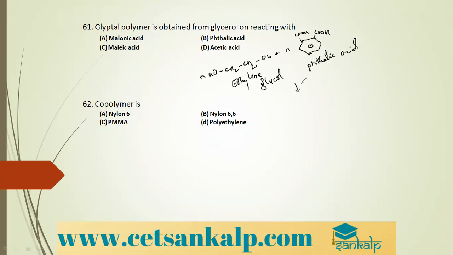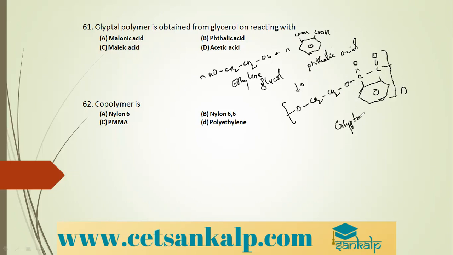They are subjected to polymerization. What we get is O, CH2, CH2, O, then C double bond O, with a benzene ring, and again C double bond O, and this continues up to n molecules. This is glyptal polymer. So it is obtained from ethylene glycol on reacting with phthalic acid.